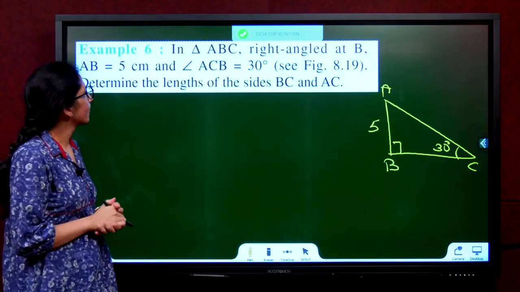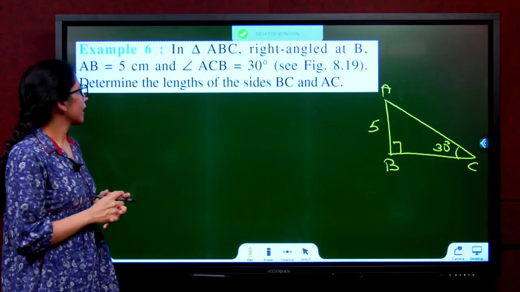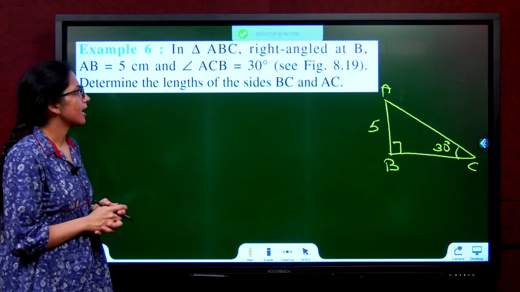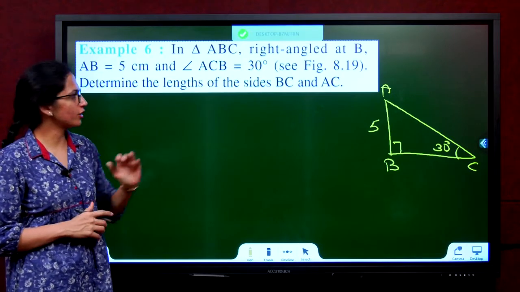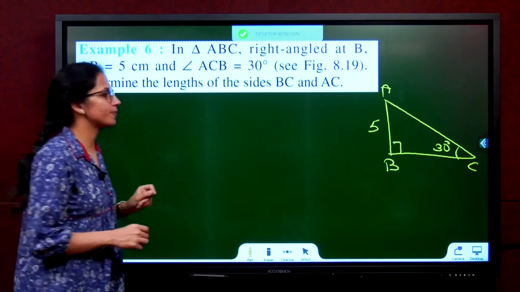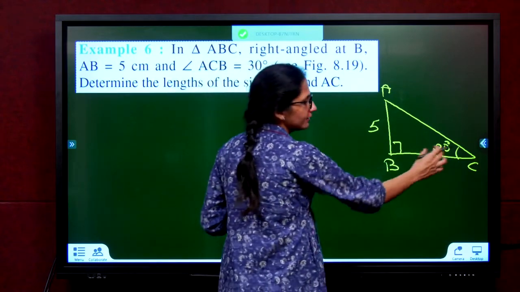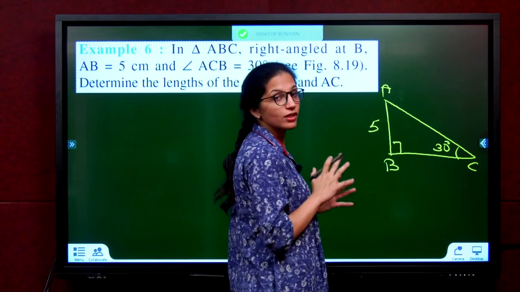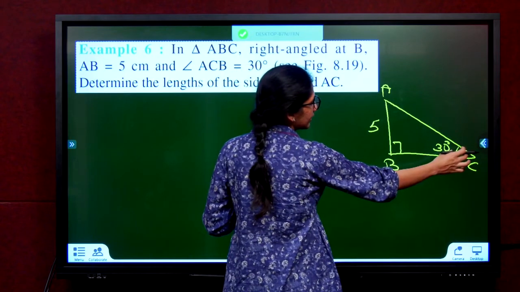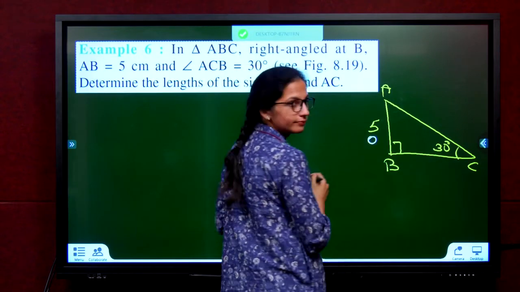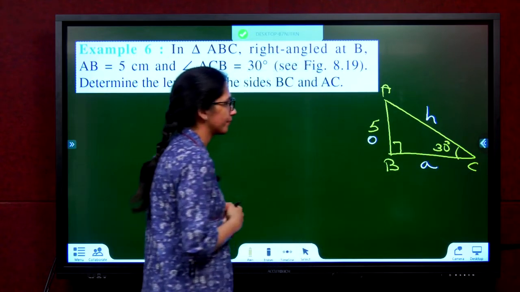Example 6. In triangle ABC, right angled at B, AB is equal to 5 centimeters, angle ACB is equal to 30 degree, as shown in the figure. Everything is already drawn there. Determine the length of BC and AC. Find BC and AC. For this angle, 30 degree is the specific angle. We know the values of it, sine, cos, tan, etc. For this 30 degree, this is opposite. This is hypotenuse and this is adjacent.